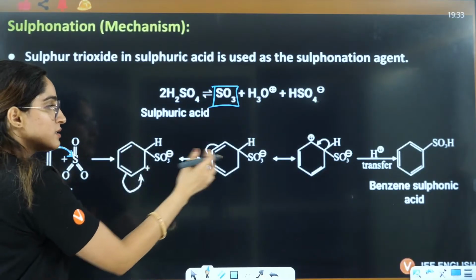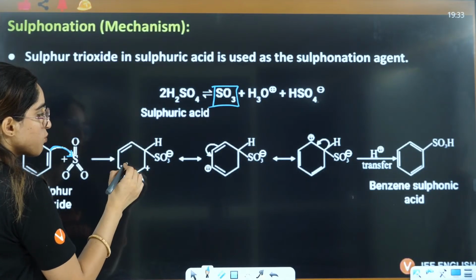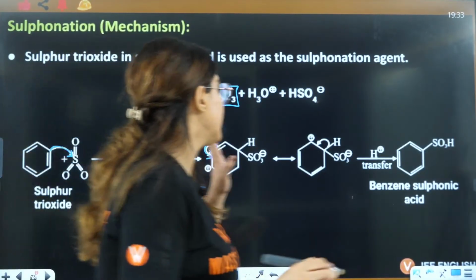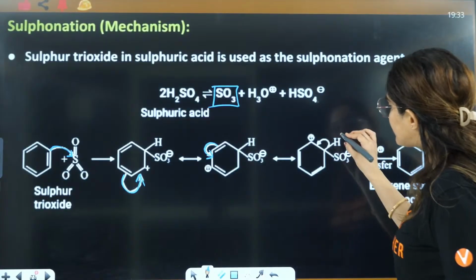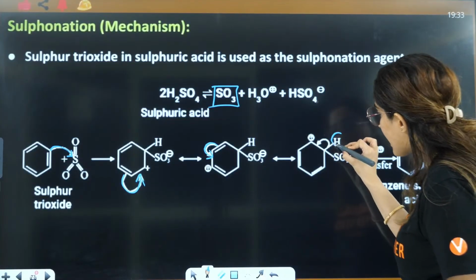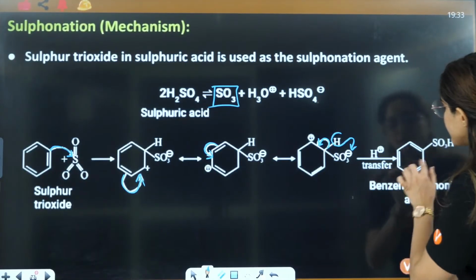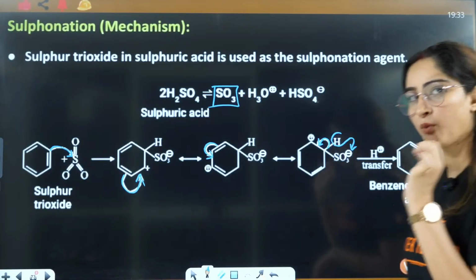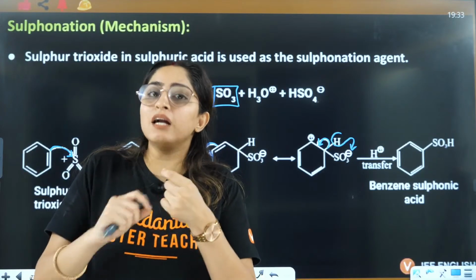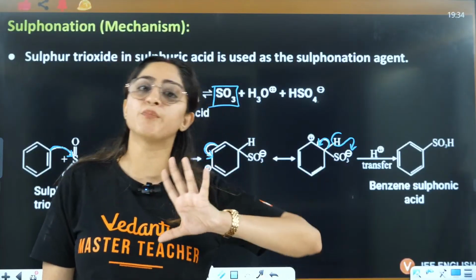Let's talk about how resonance works. This bond will firstly shift here, you will have positive here, then this bond will shift here, you will have positive here. Now this hydrogen, instead of leaving, will transfer internally. This hydrogen is internally transferred here, this bond will shift here, and hence you will have the formation of SO3H. This is an important point: the electrophile is SO3, but because of internal transfer of hydrogen, here you have the placement of SO3H.